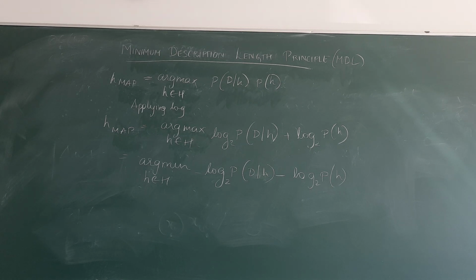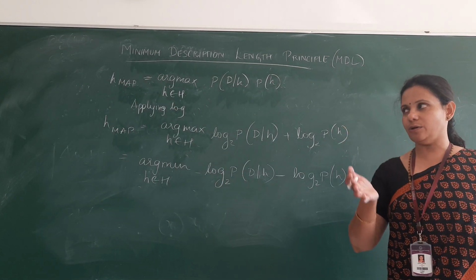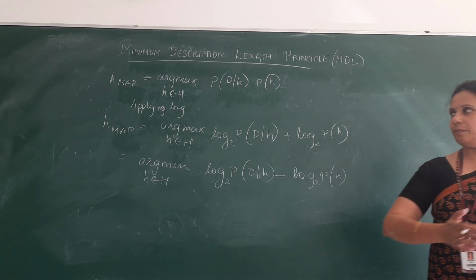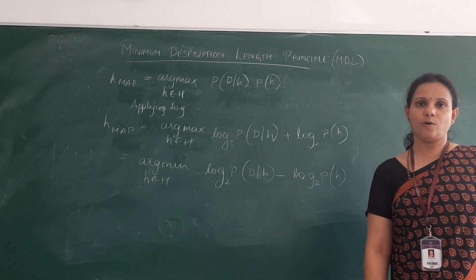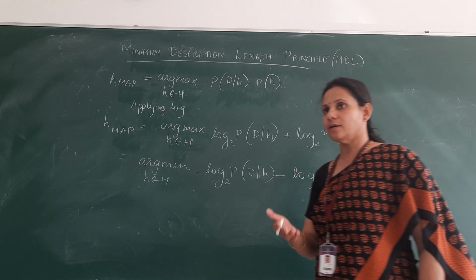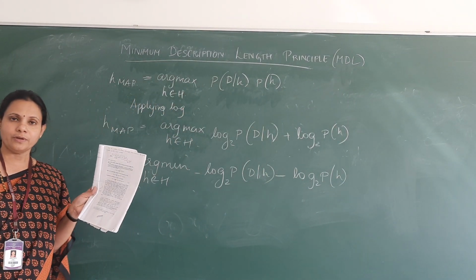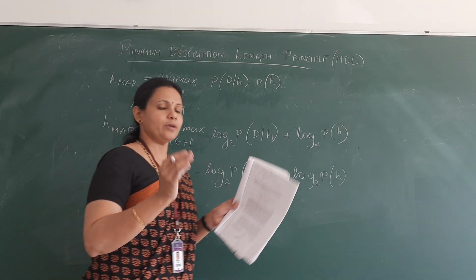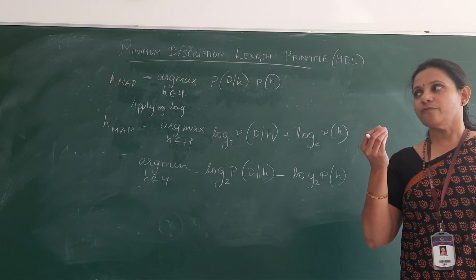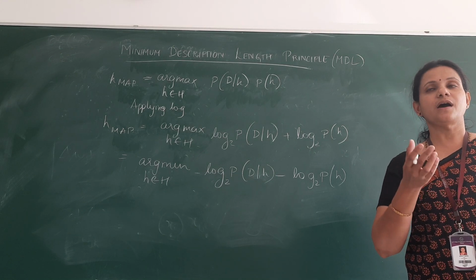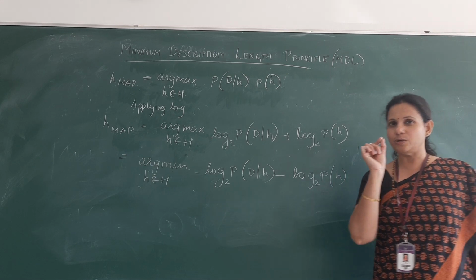Now let's consider a problem. I want to transmit a code using some number of bits from one place to another, maybe from the person who has created it to the person who wants to use it. So how will I write the code? My objective is that the description of the code should be as short as possible. Then what we can do is, whichever terms occur frequently, those terms will be represented using the minimum number